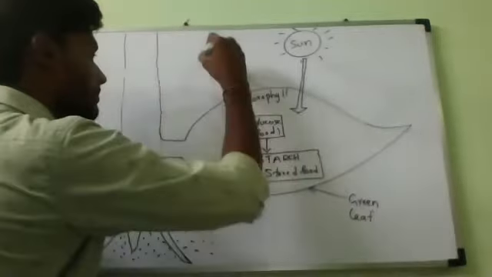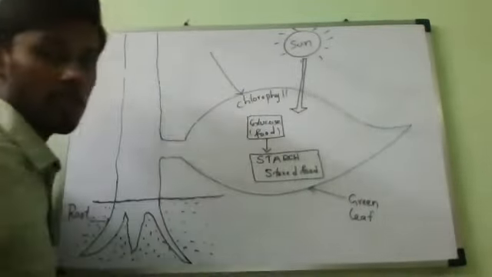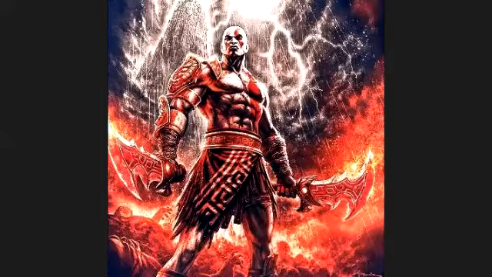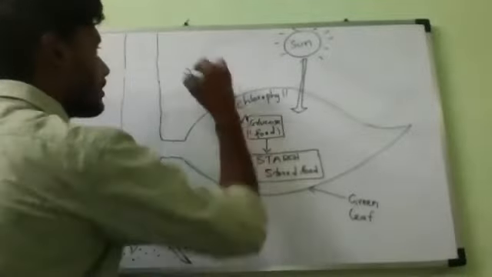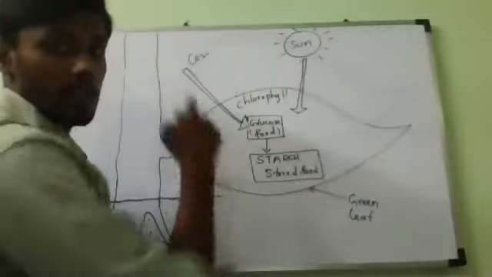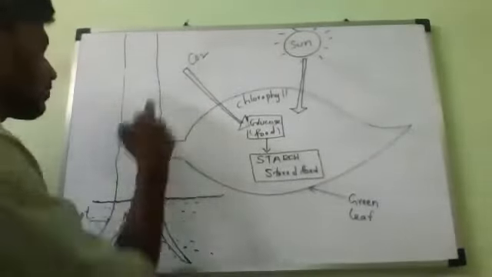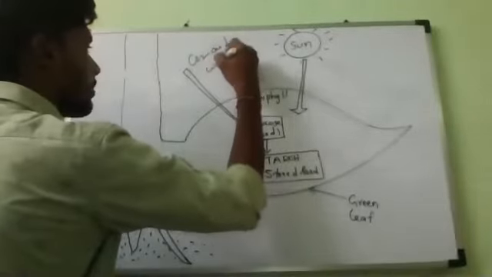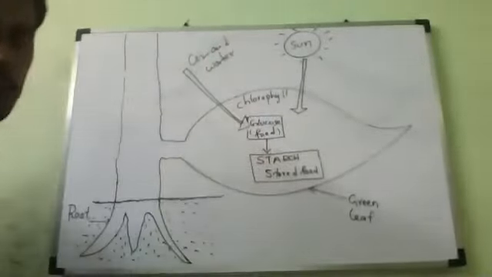So from the atmosphere, somebody will come. Who is that? Carbon dioxide, CO2. And as well as water. Water from where? Water from the soil.